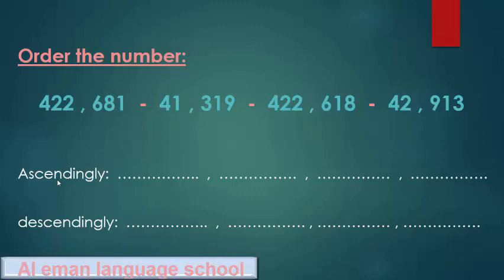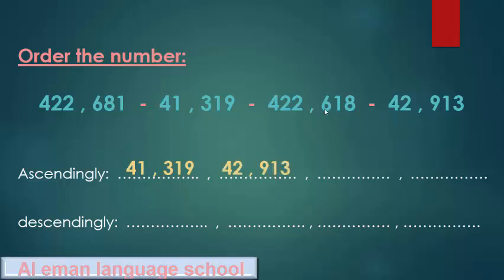So the smallest number here is the one with the smallest number of digits. So we have 41 and 42. So where is the smallest? Yes, it's 41,390.